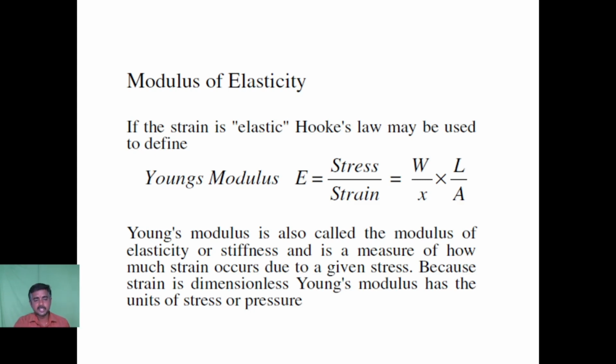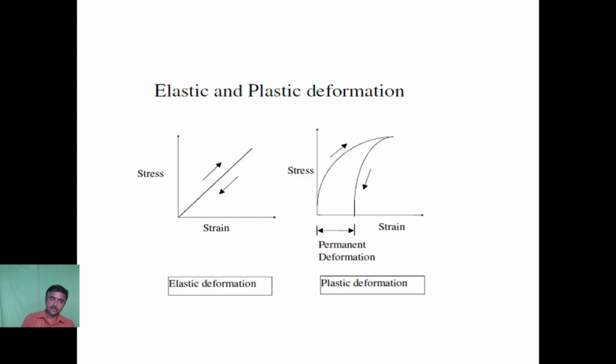So Young's modulus is the ratio between stress and strain. From the previous graph for an elastic material, it is clear that stress and strain are directly proportional to each other within the elastic limit. When it goes beyond the elastic limit, the material will not come back to its original position, and it will become a plastic material.